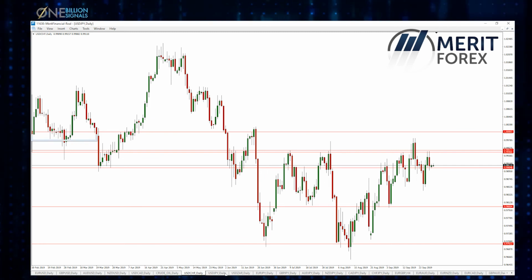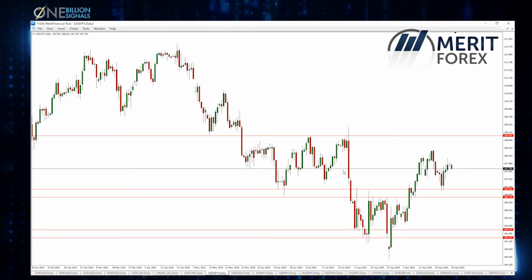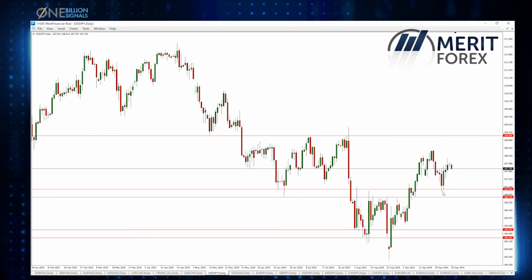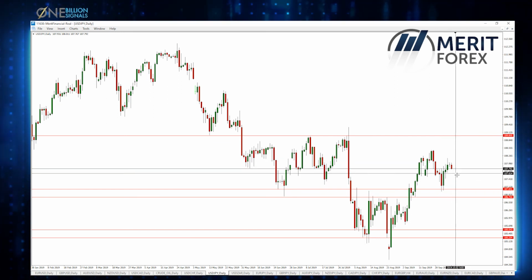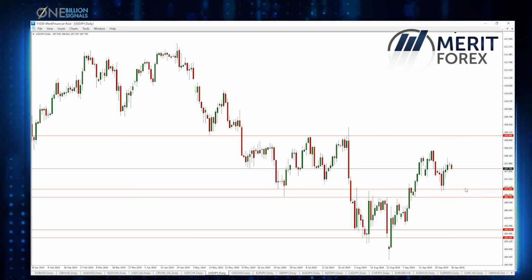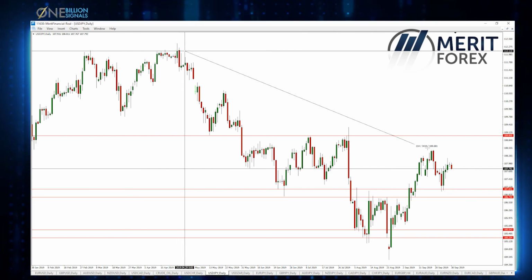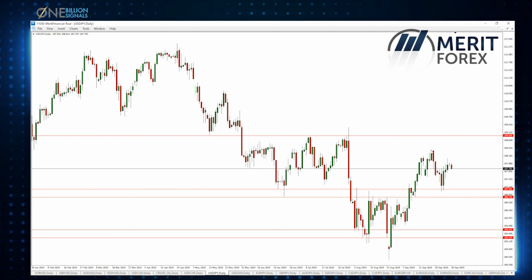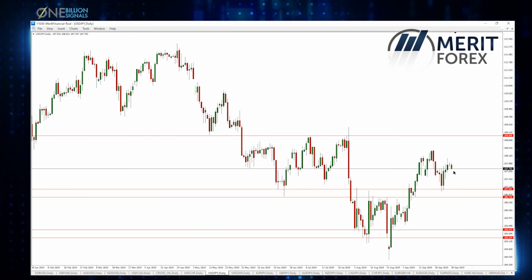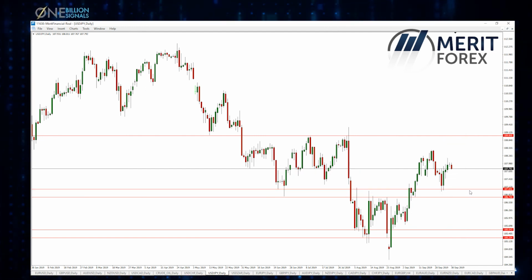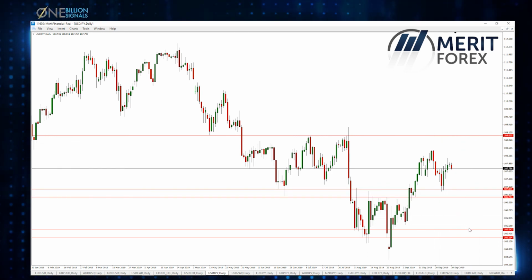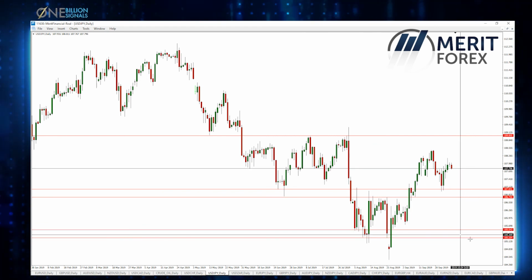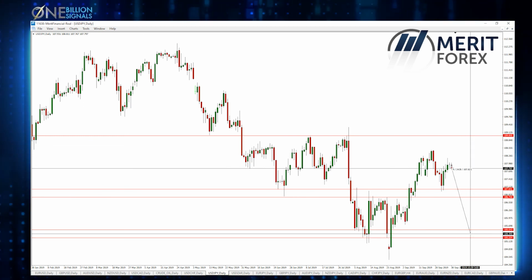And USD Japanese tested the support level last week, 107.04, as we expected, bounced back from the support, and right now is trying to push and test again the support level. We're in a totally bearish trend for now. USD Japanese is going bearish obviously, and we can see further decline in order to test the support and even to continue breakout and continue to the downside to 105.54. In the long term, definitely we're gonna be looking for this support zone, which makes 250 pips away from the current price.